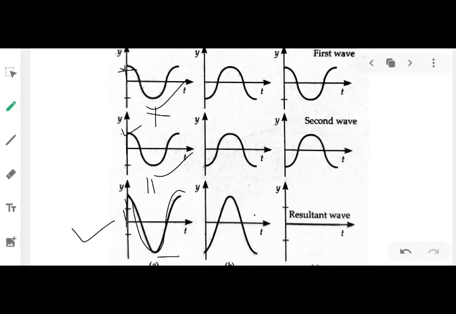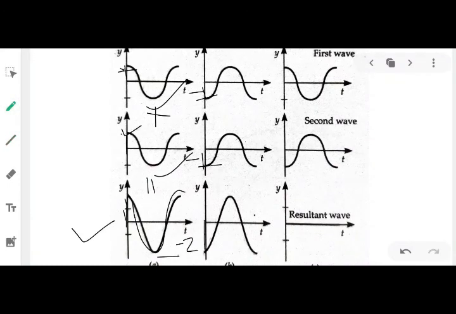Fine. Consider this case. Here the displacement is minus 1 unit. Here the displacement again is minus 1 unit. So what happens at this point? Minus 1, again minus 1 will give you how much? Minus 2 units.